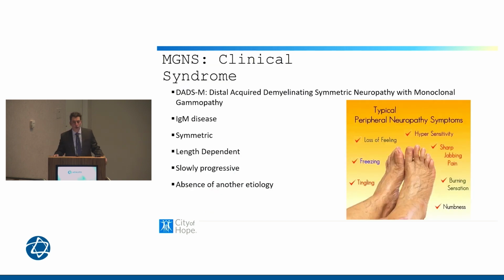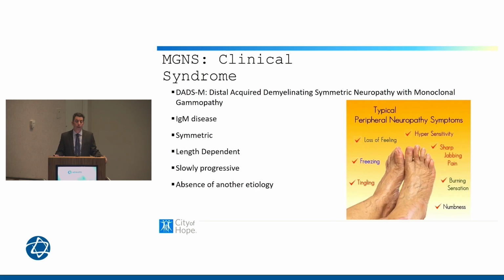So the monoclonal gammopathy of neurologic significance is really a clinical syndrome. And this DADS-M, which is the distal acquired demyelinating systemic neuropathy with monoclonal gammopathy, is the clinical syndrome that we're talking about. Most commonly with an IgM disease, it's often symmetric, involving both hands and feet.